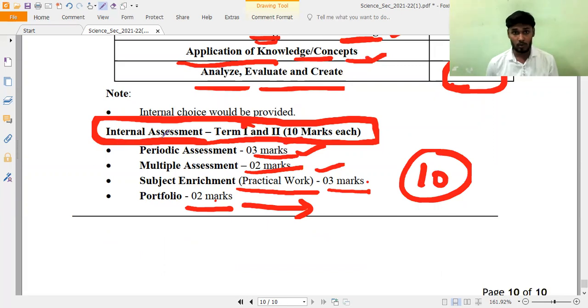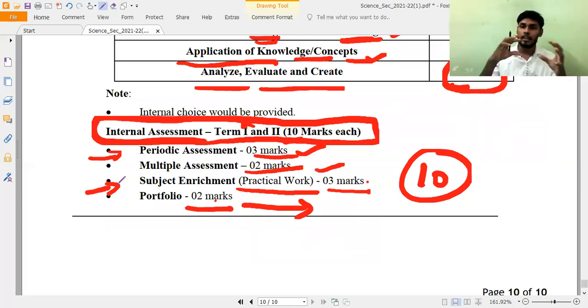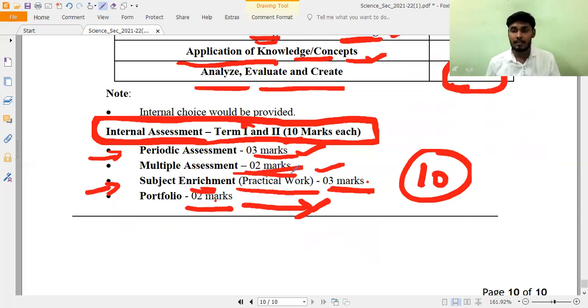Periodic assessment, your school will carry out. Subject enrichment activities, our subject teachers will give you, like some kind of drawings, finding the relationship between subjects, for example what is the relationship between social science and science. Art integrated projects, art integrated drawings, and all will come under subject enrichment activities. What kind of dedication you have shown from your side? Practical work carries 3 marks. And multiple assessments cover speaking skills, listening skills, how active you are during class, and your classwork, all these things come under multiple assessment. Okay, so this is all about the 10 mark scheme regarding internal assessment.